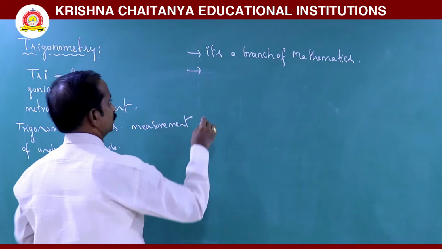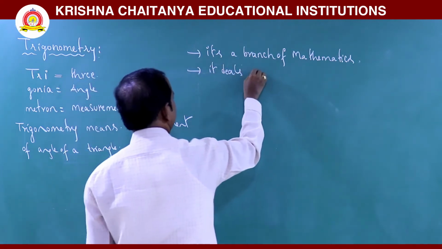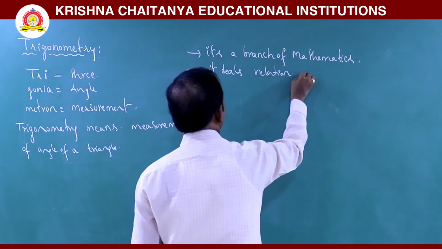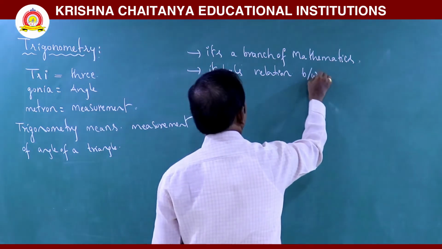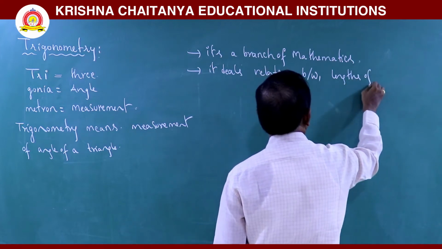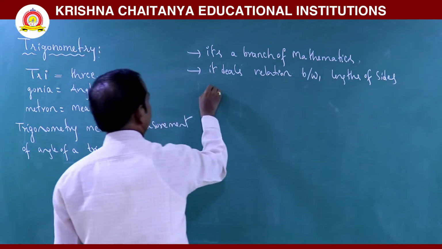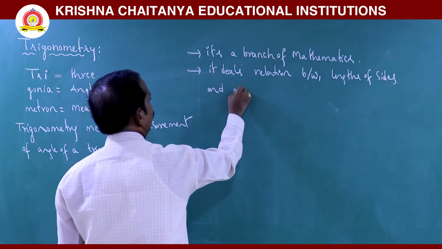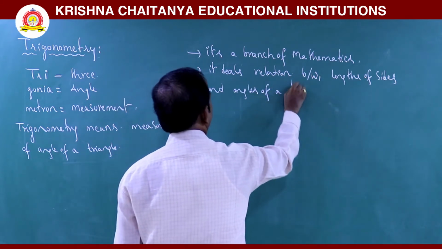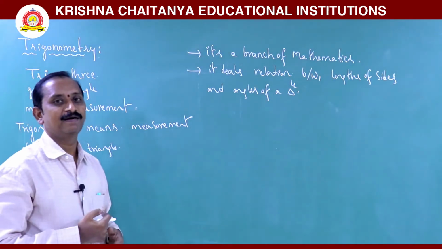It deals with the relation between lengths of sides and angles of a triangle. So, this is the general idea of trigonometry.